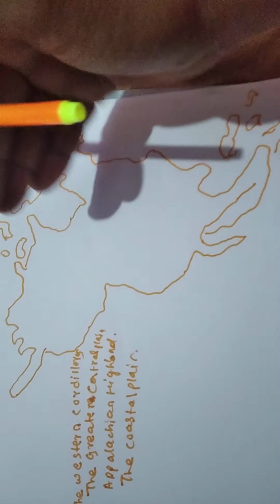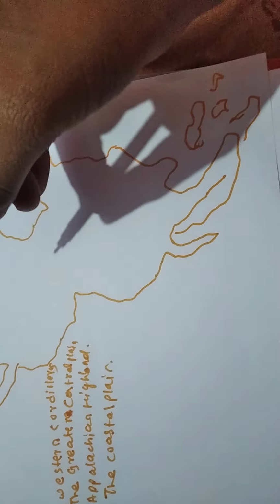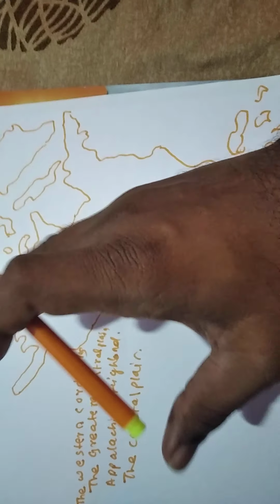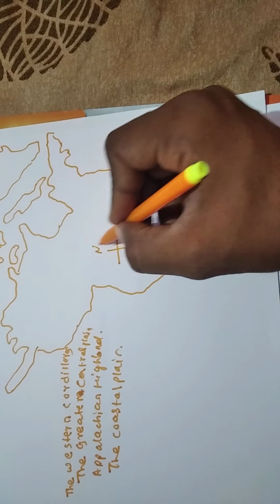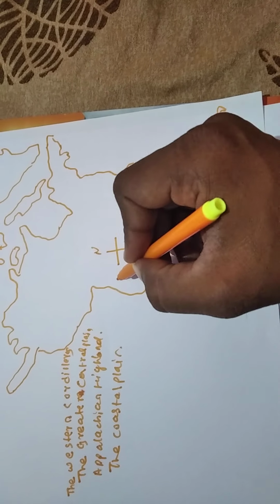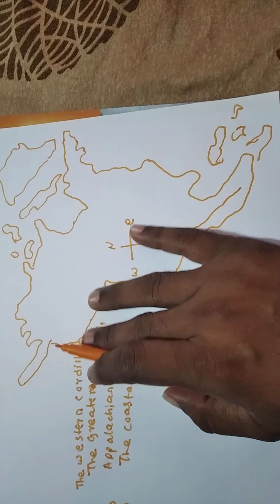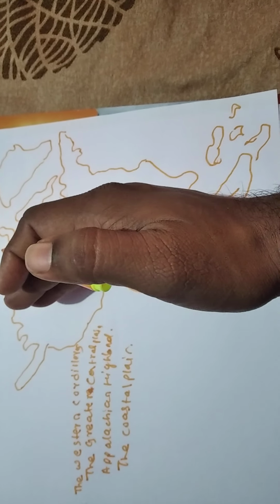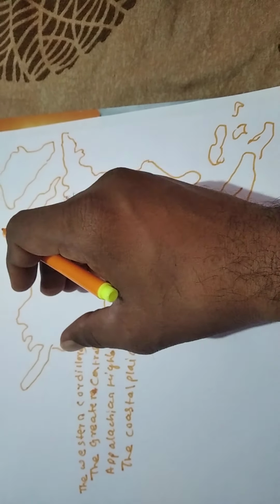So now we identify where each physical division is, in which direction. Dear students, let us mark the directions. Here is north, here is south, here is west, and here is east. So the Western Cordilleras means that on the west side of North America there are the Cordilleras or mountains.